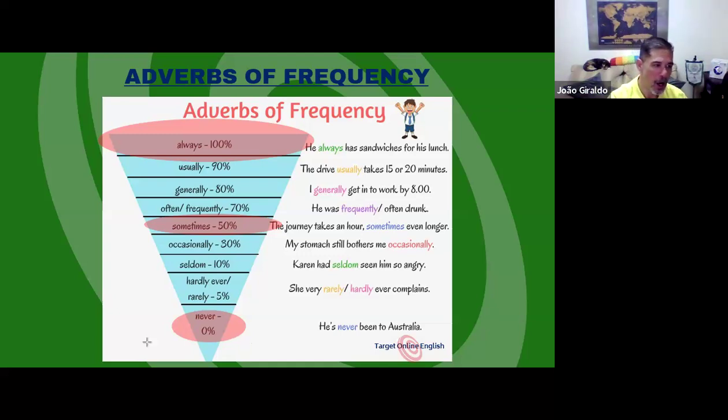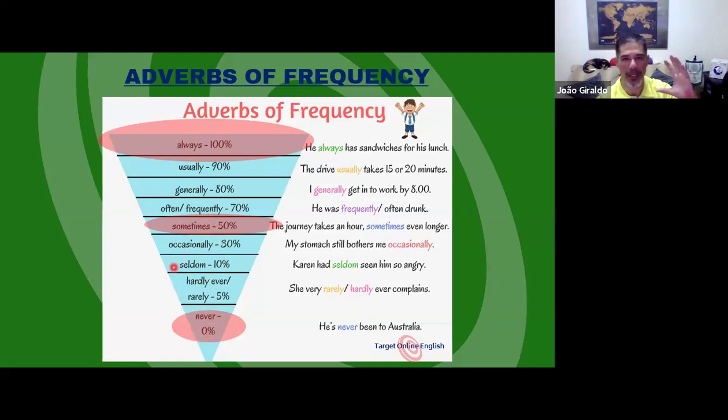The rest of the adverbs of frequency, we use the way we prefer here. Usually, generally, often, or frequently, okay, is less than always and more than sometimes. Equally here, occasionally, seldom, hardly ever, or rarely is less than sometimes and more than never. In this interval here, you decide what to use.